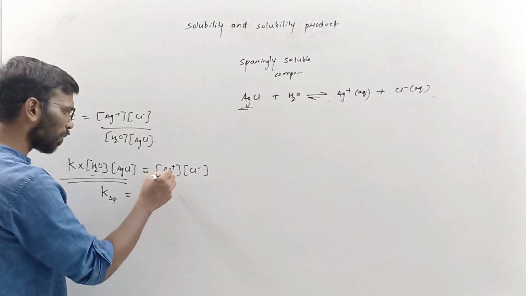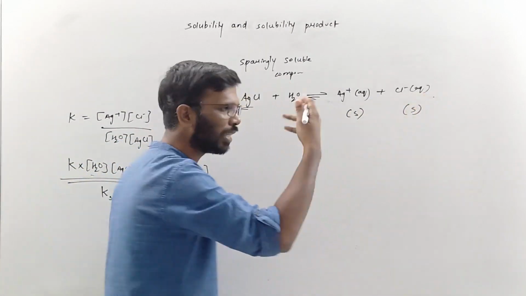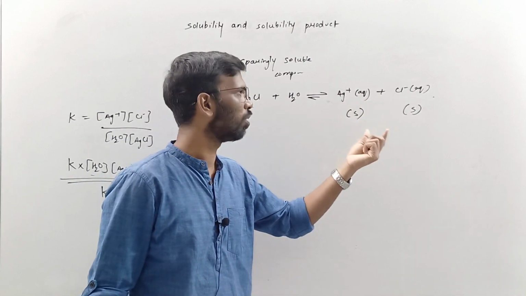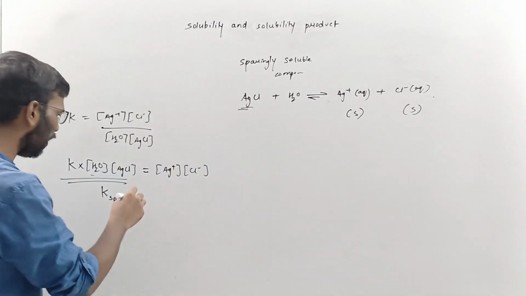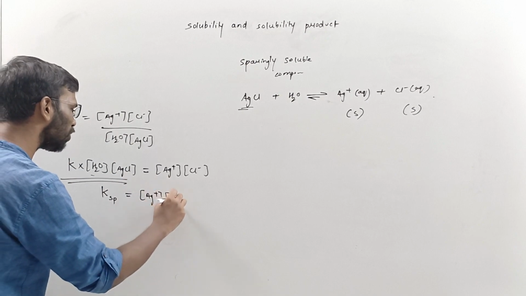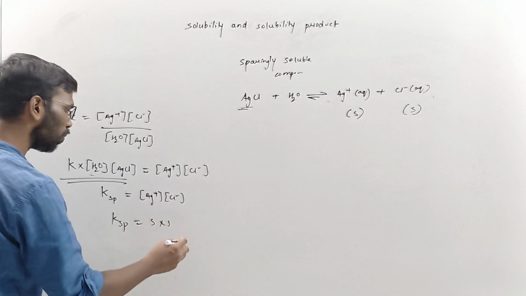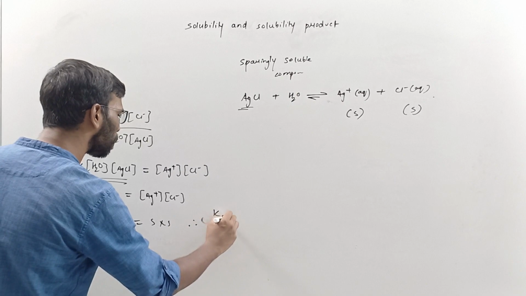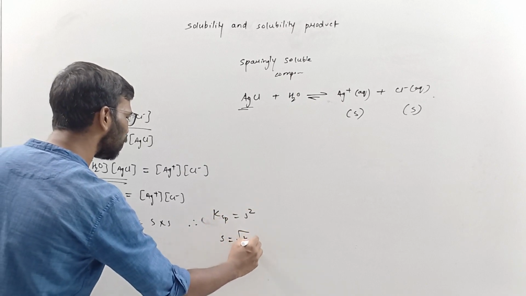Here the concentration of Ag+ is given as S and the concentration of Cl- is also given as S, since it is represented by S because it is a very, very small amount. So Ksp is the concentration of Ag+ and the concentration of Cl-, which is S into S. Therefore Ksp, the solubility product, is S squared. So S is equal to the square root of Ksp.